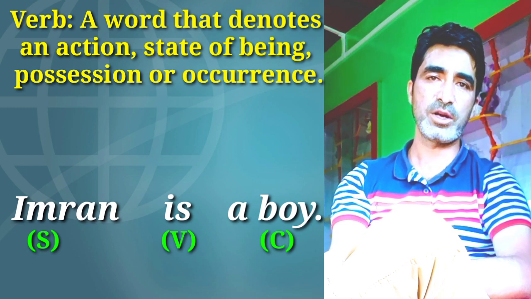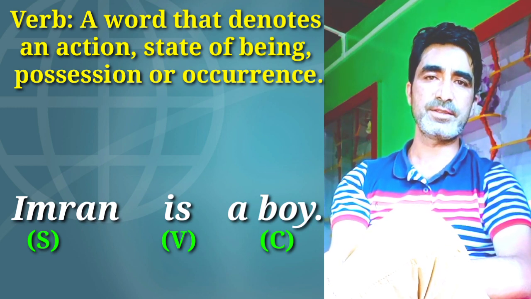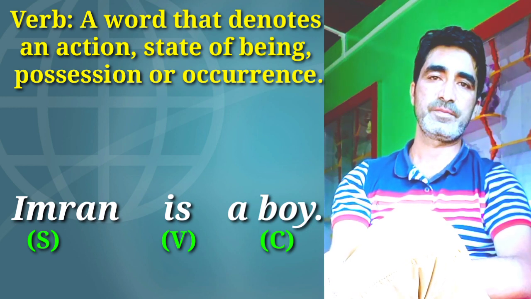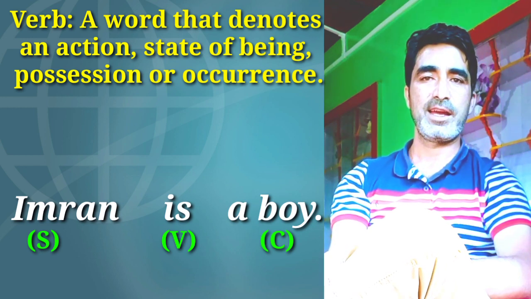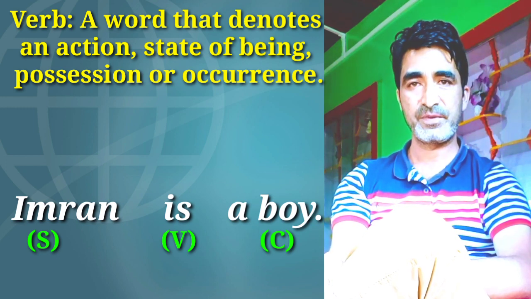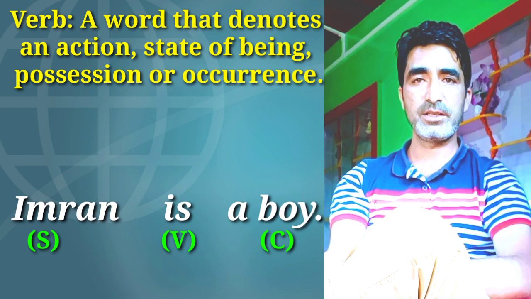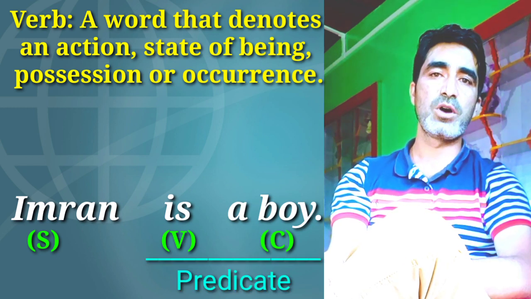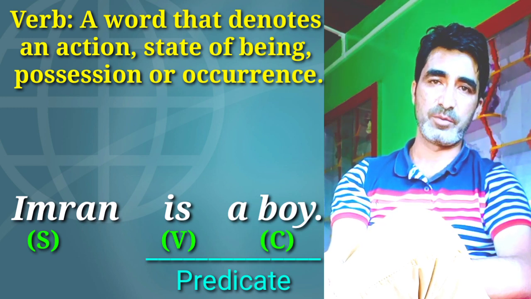Once again, in order to understand it, let us divide the sentence Imran is a boy into two parts. Imran and is a boy. Imran, once again the subject, and is a boy is a statement or what we call predicate in grammar.